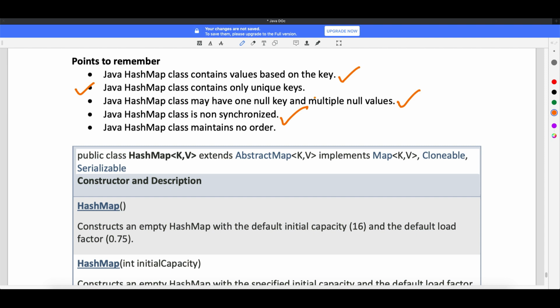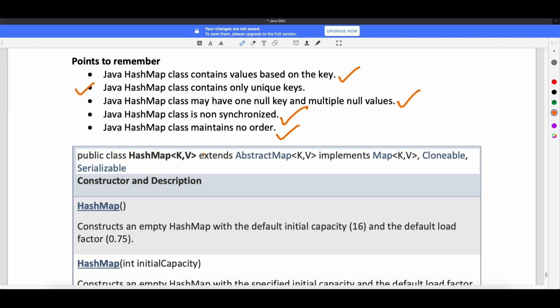Your Java hashmap class maintains no order. It will not maintain any insertion order. But yes, if you use linked hash map instead of hash map, it will maintain the insertion order, like linked hash set. So we will go to that. Please remember these points from the interview perspective, right?